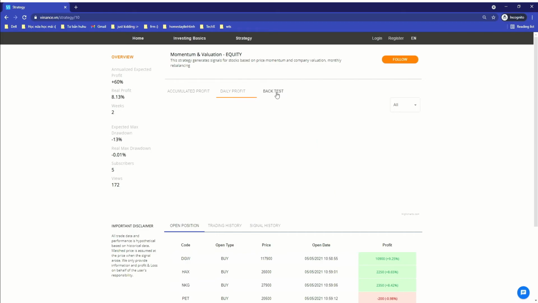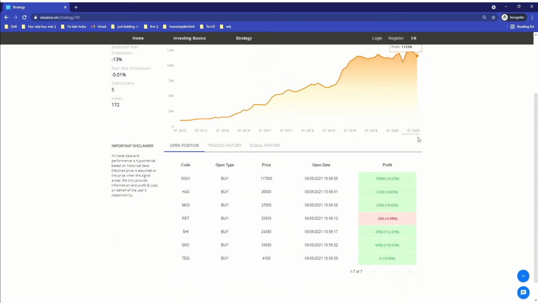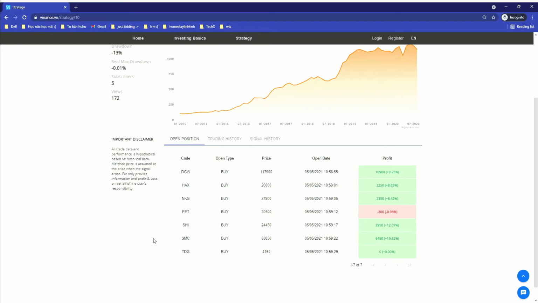Simulation results will be shown in the Backtest tab. As you can see, this strategy generated more than 1000% in less than 5 years. Dragging down, you can see stocks holding. SMC was bought at 33,050 dong in the morning session of the 5th of May 2021. Currently, this signal generates a profit of 19.5%.